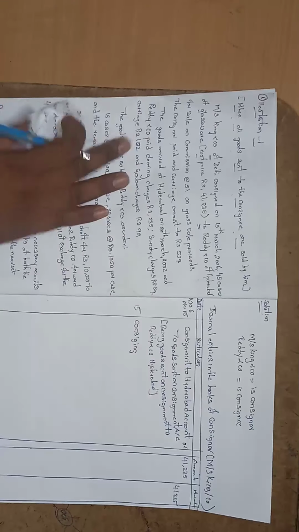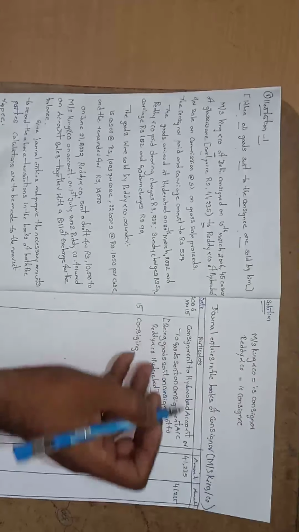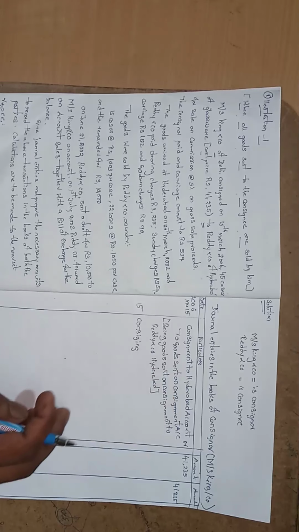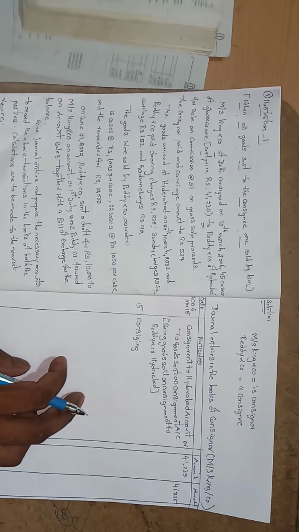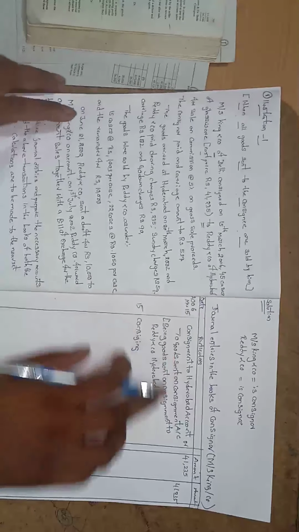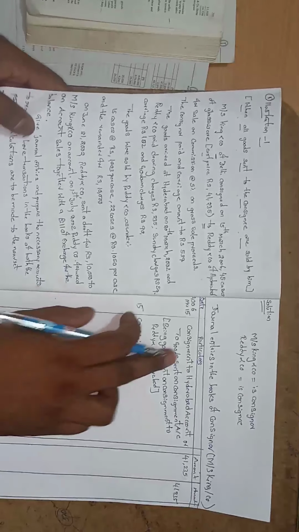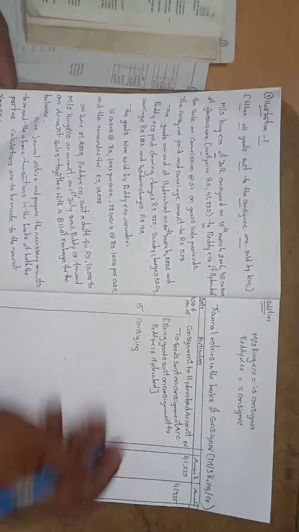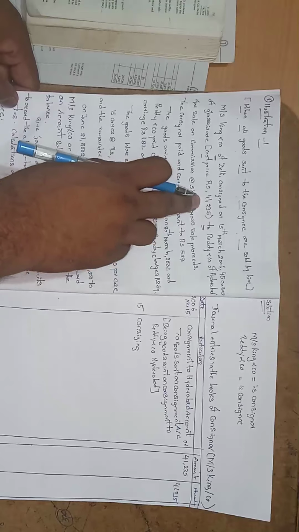Next, what entry in the books of the consignor? When goods are sent to the consignee, the first entry will be: Consignment to Hyderabad account debtor to goods sent on consignment account, being goods sent on consignment. The amount is 41,235.